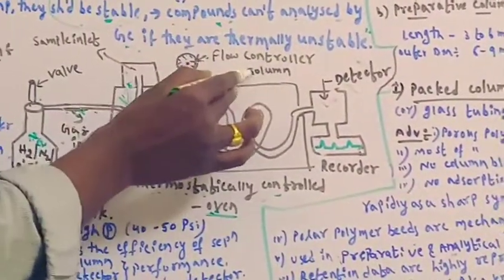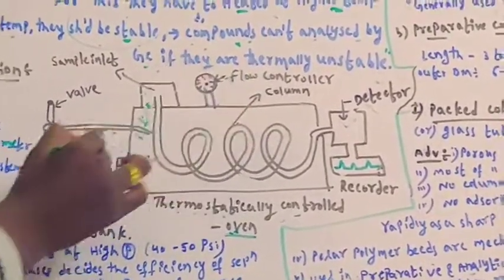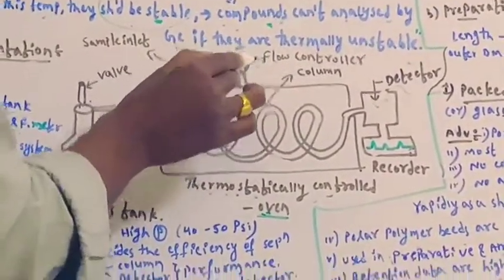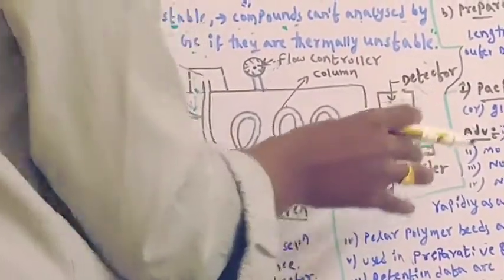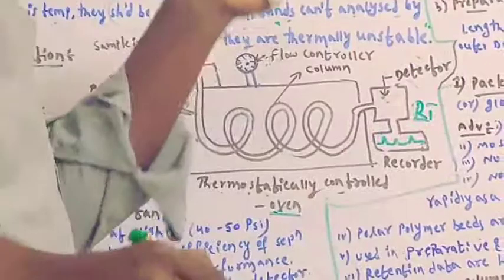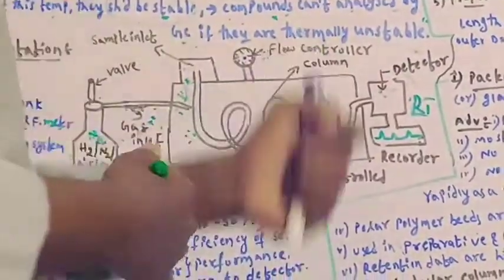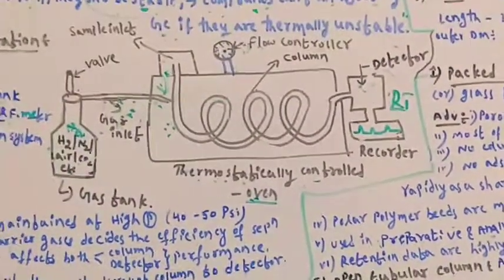And the flow controller. The name itself indicates it controls the flow of carrier gas. The flow controller regulator controls the flow of carrier gas. And the detector will detect the components. In the record we will get the peak in the form of retention time, which we can denote with RT. Based on the retention time, the compound can be identified. This is about the working principle of gas chromatography instrumentation.